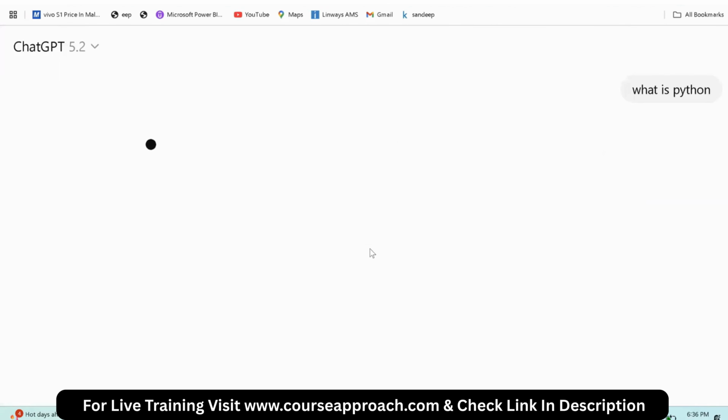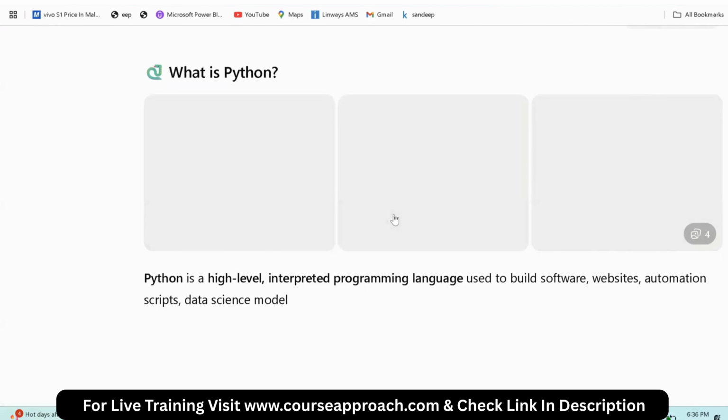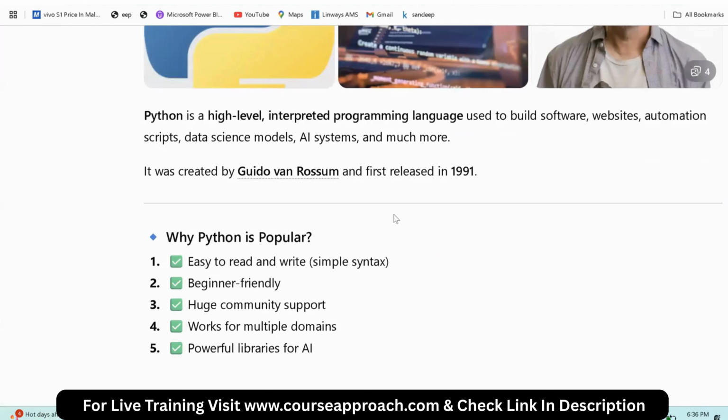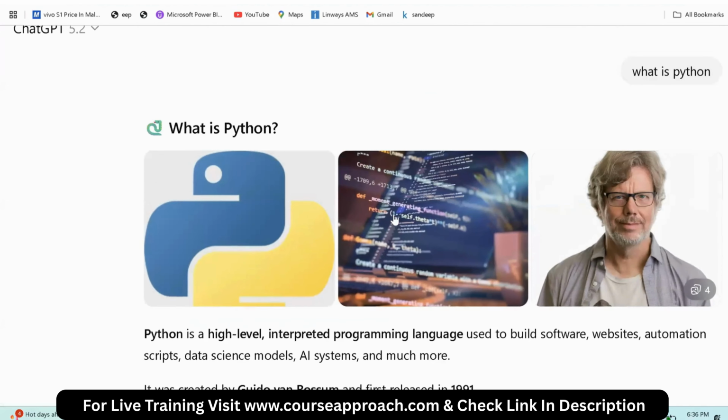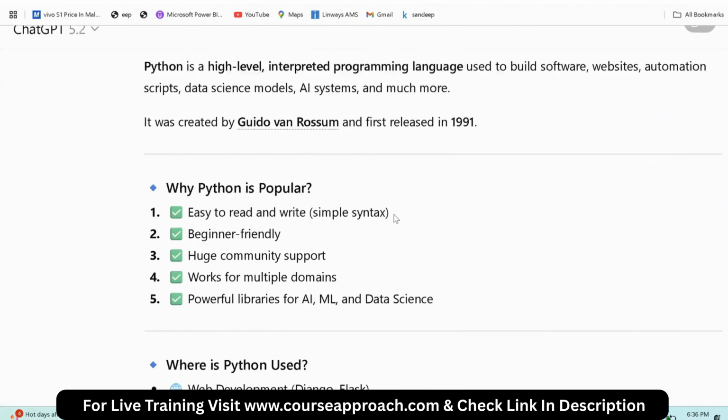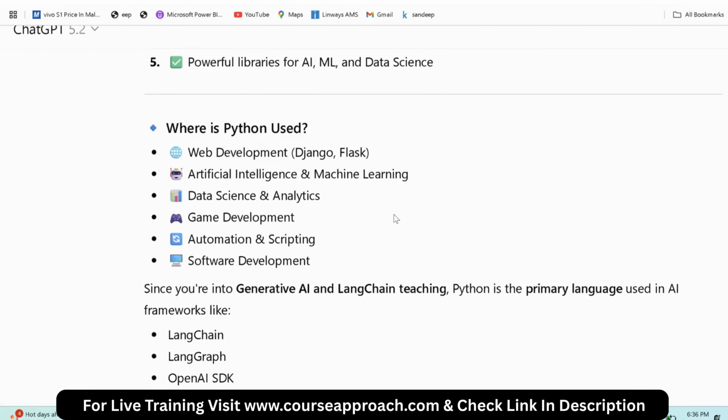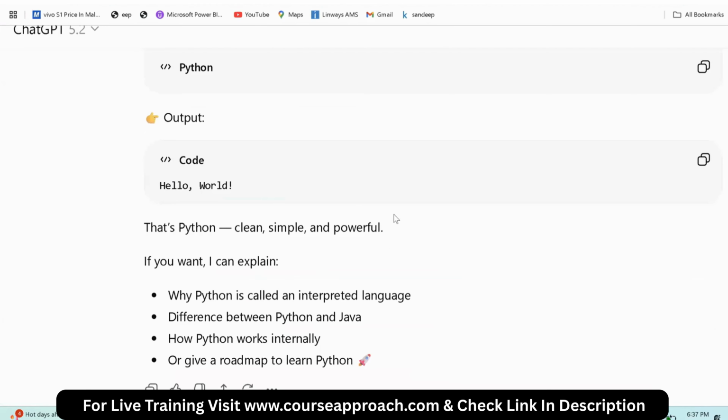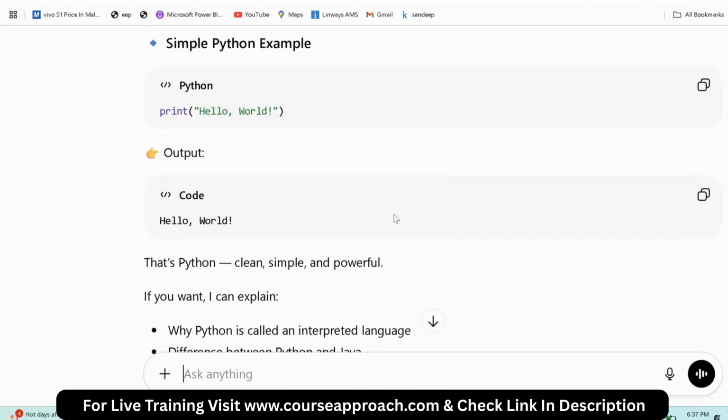So I am searching what is Python. Now you can see I am not getting the answer in the form of web pages. Instead, I am getting one structured, refined answer. Why?